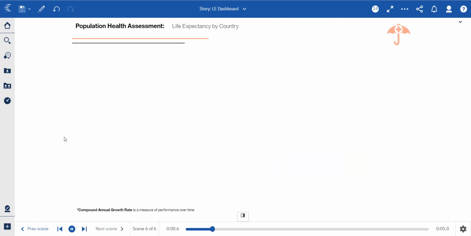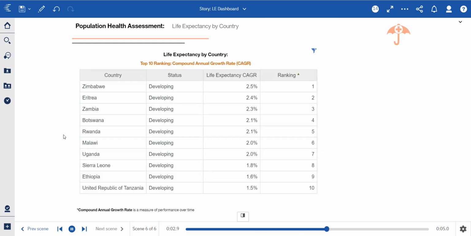So next, I'd like to shift gears a little bit, and let's talk about life expectancy in terms of countries, taken from the perspective of a business who potentially wants to enter into new markets and expand their business. So here we just show the top 10 ranking of life expectancy by country. It's ranked based on the compound annual growth rate, which is essentially just a measure of the life expectancy performance over time.